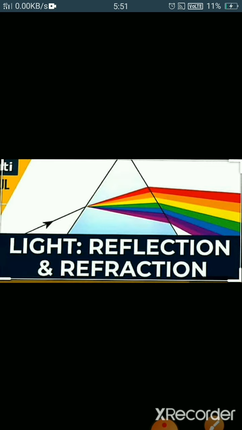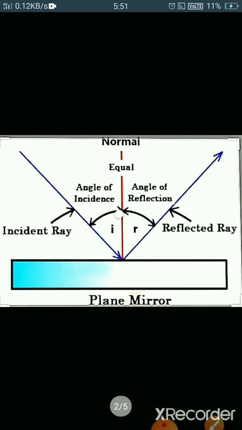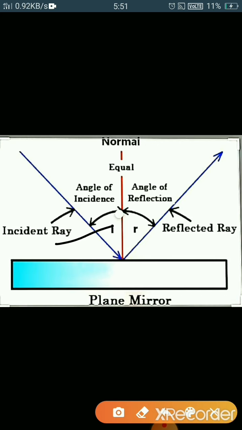So the first term that comes is reflection. Reflection is the process in which light comes back after striking any polished surface. Suppose we talk about a plane mirror which is polished from the back side. Here the light which is coming on the plane mirror is called the incident ray, and the light which is reflected from the plane surface is called the reflected ray. And there is a normal which is perpendicular to the plane mirror, represented here by the red line.